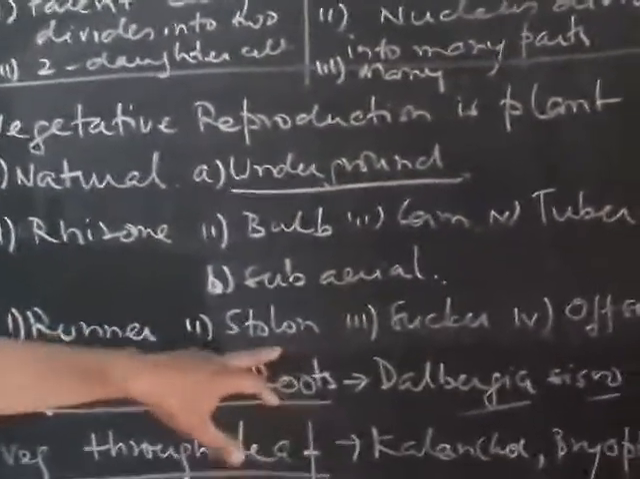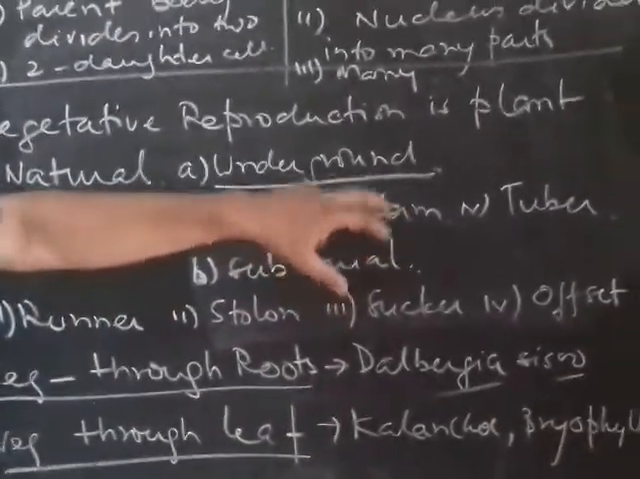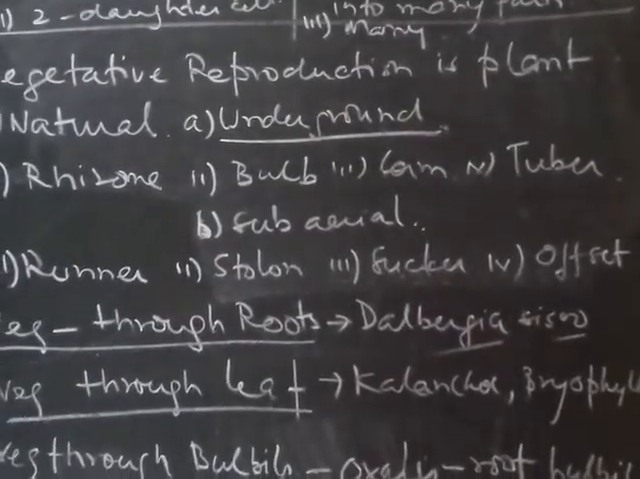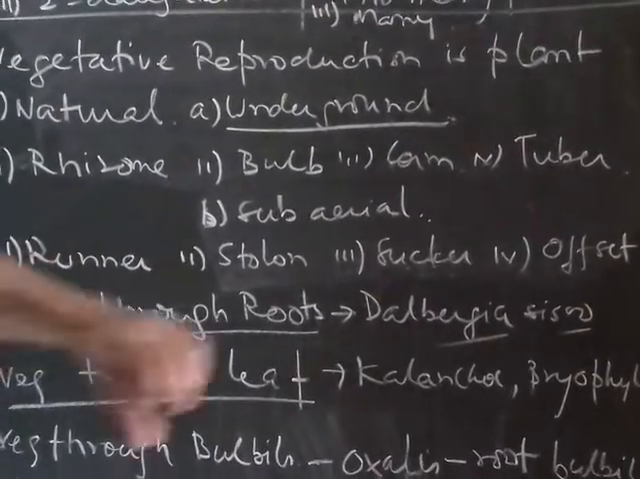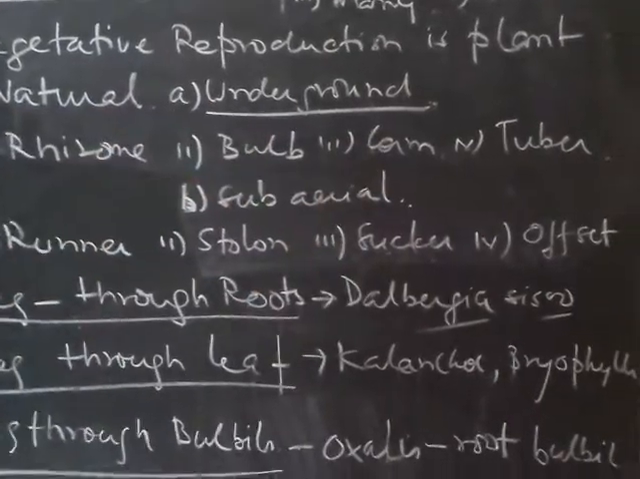In the case of a corm, the stem will be vertical, like in Colocasia, or in Crocus, what we call kesar. So they will be vertical, there will be a terminal bud, and there will be distinct nodes and internodes, and there will be budding. These buds develop into individual crops.